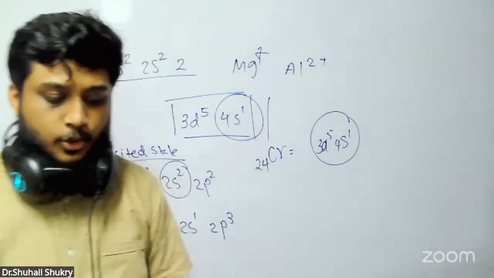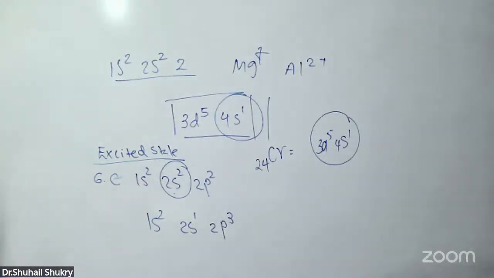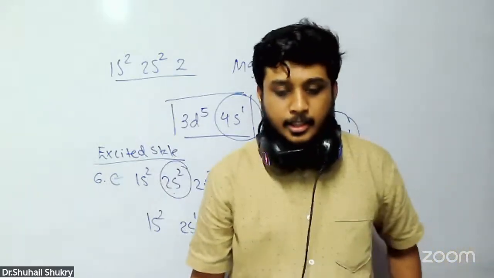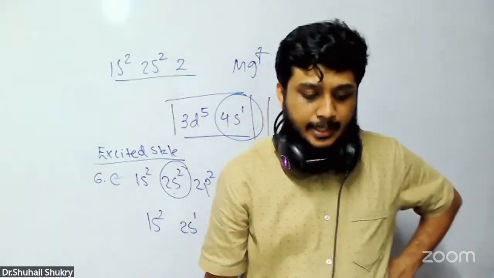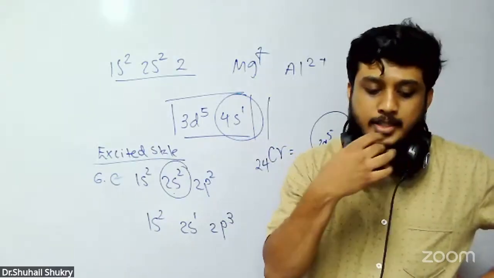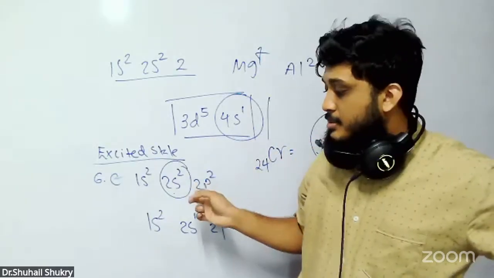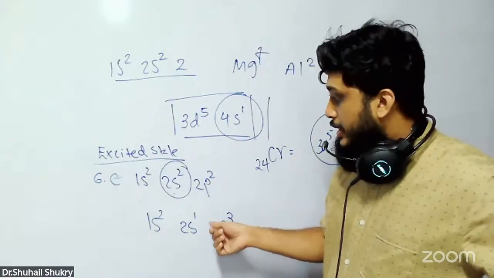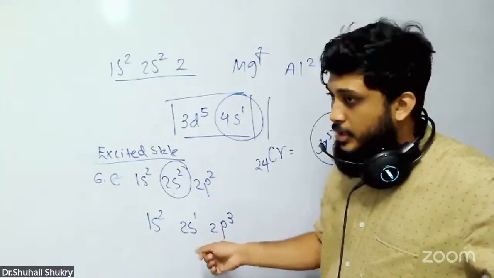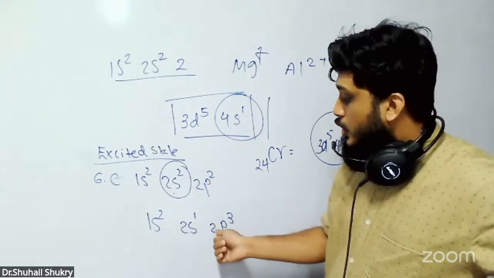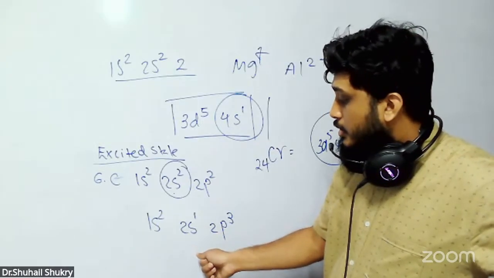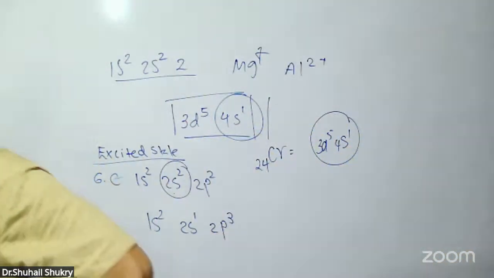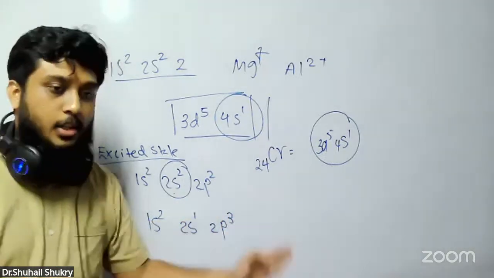So under that you can write like this: not excited, not option A. Option A means the excited state. Not A, because in the excited state, an electron will move from a low energy level orbital to a higher energy level orbital.